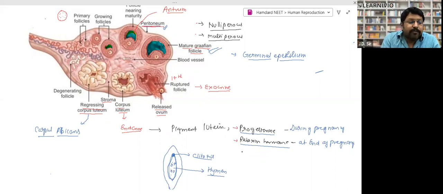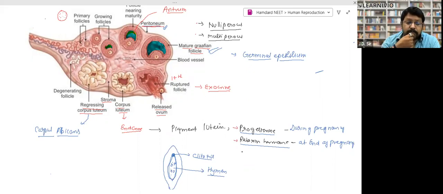What happened? Normally, in an unmarried female, where pregnancy does not take place, on the 14th day the egg is released, but the egg is not fertilized, right? Then what happened? This corpus luteum gets destroyed, and production of this progesterone stops. This is a question asked multiple times in NEET. Due to stoppage of progesterone, the endometrium does not remain maintained. To maintain the endometrium, progesterone is required.